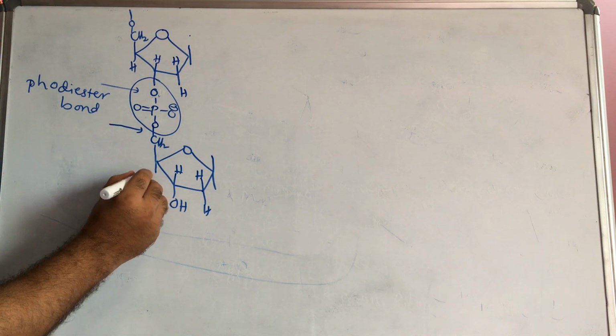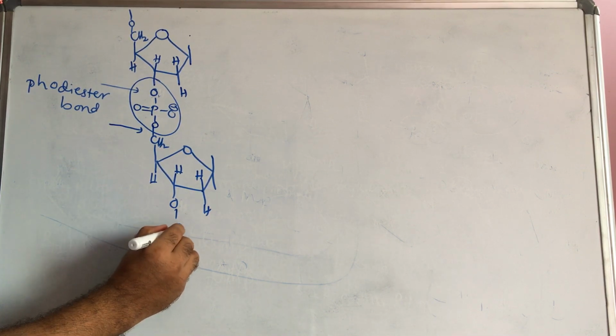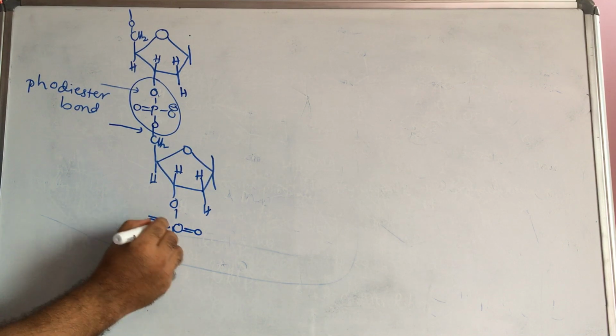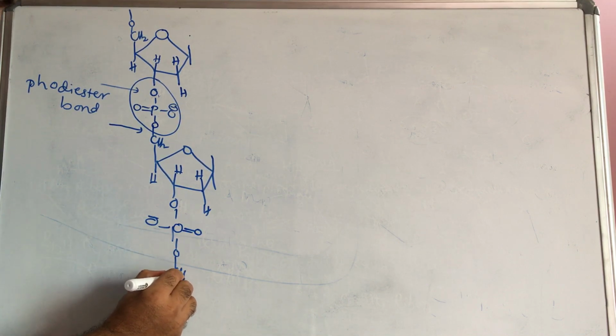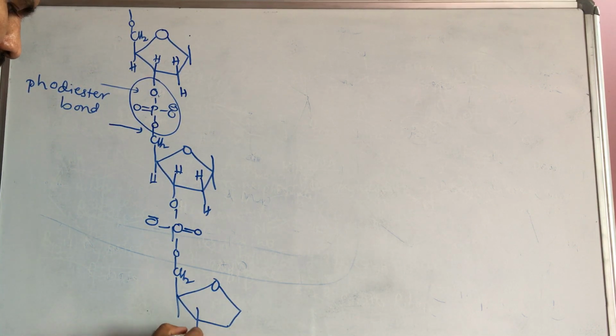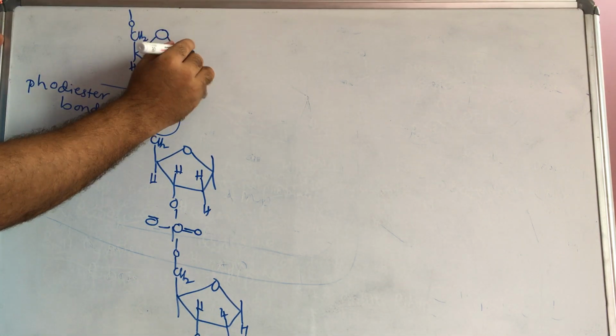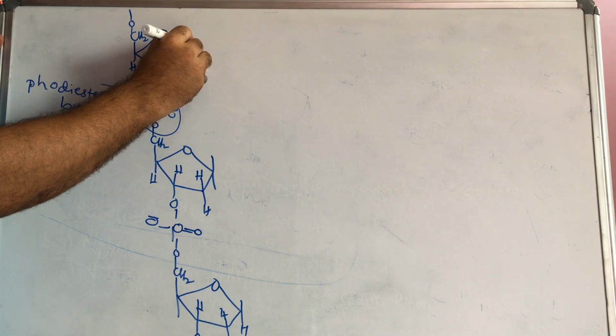If you take one more here, then P double bond O minus and O CH2. Then here we will take like this. Then here also OH, like this the phosphate bond will be there, H and here H, here nitrogen bases. So what are the nitrogen bases here? I will take one nitrogen base. I will write some more to show that the double helix structure is also possible.